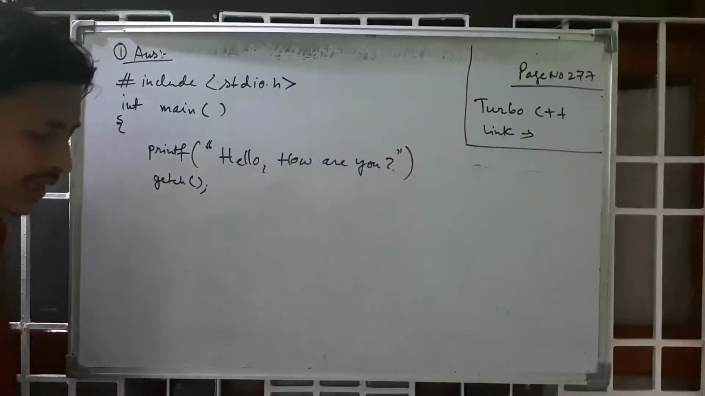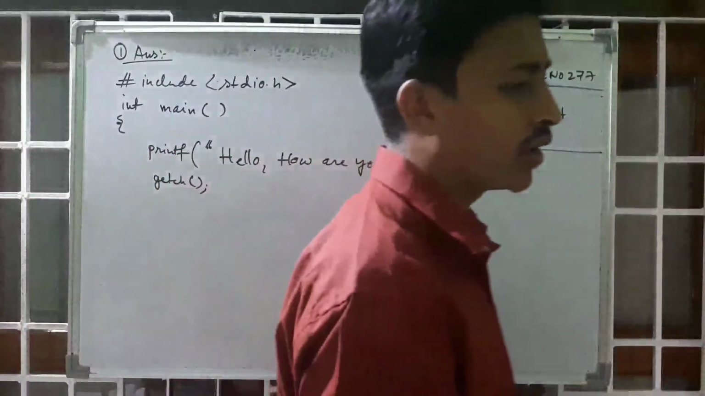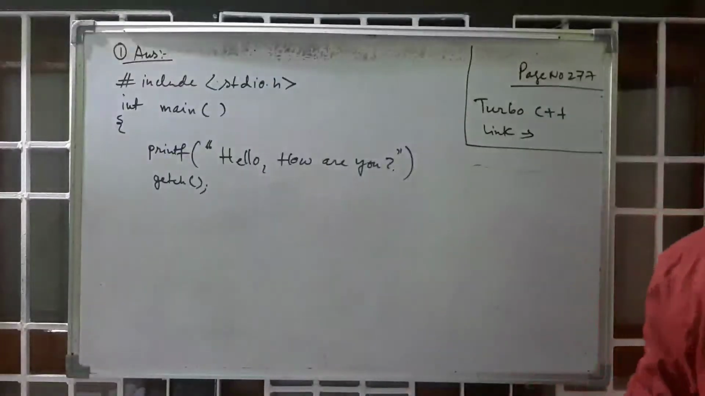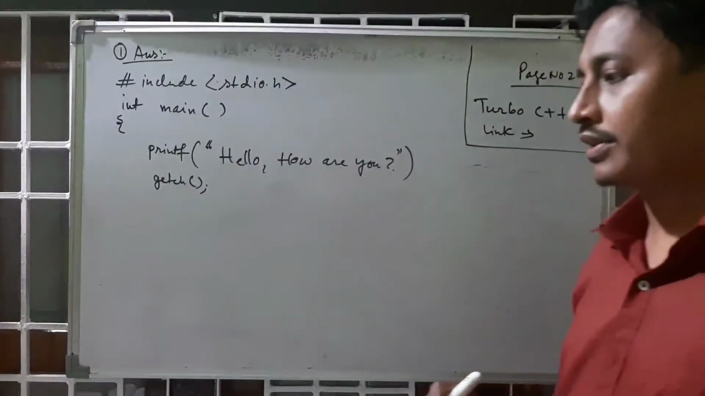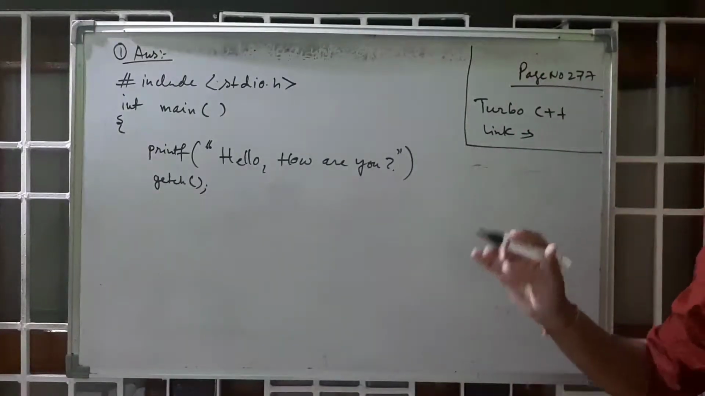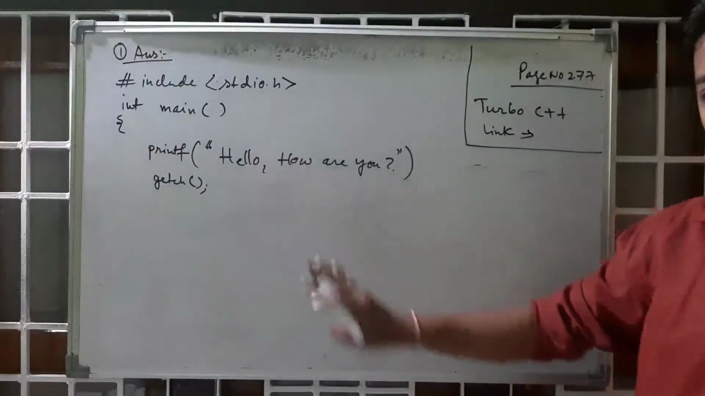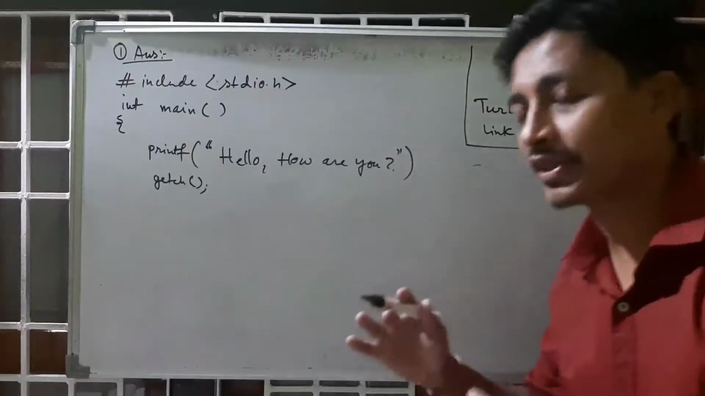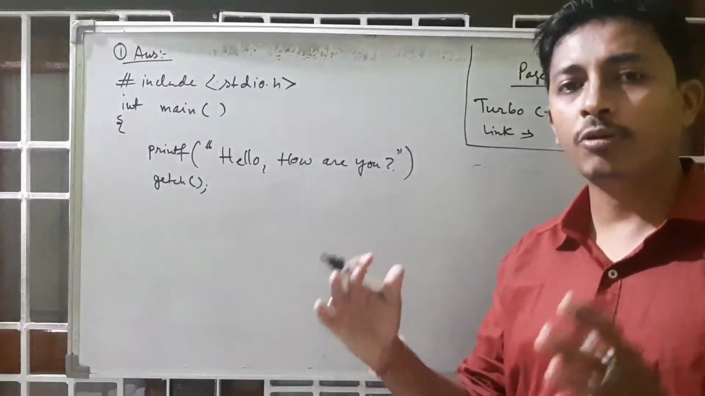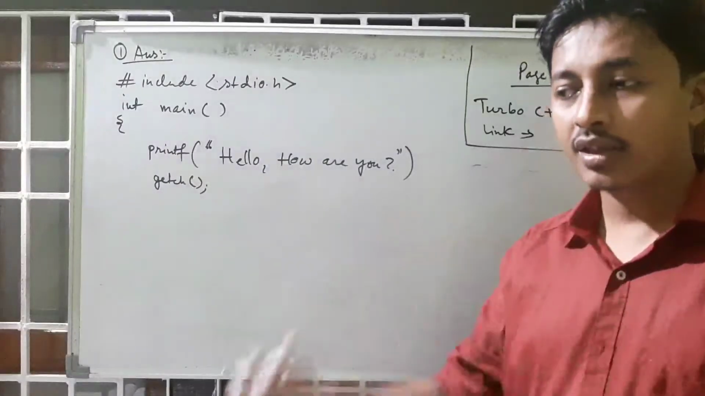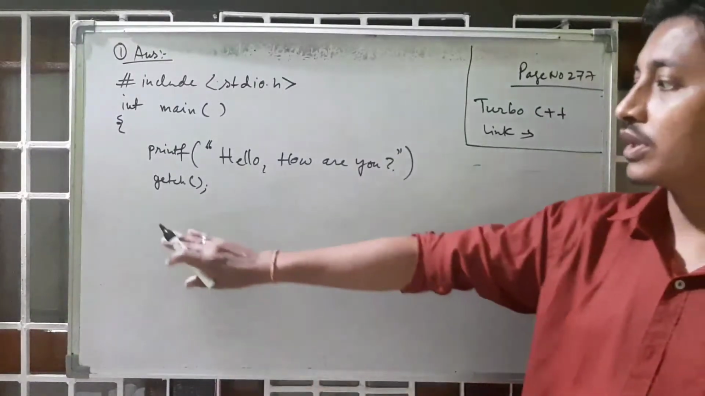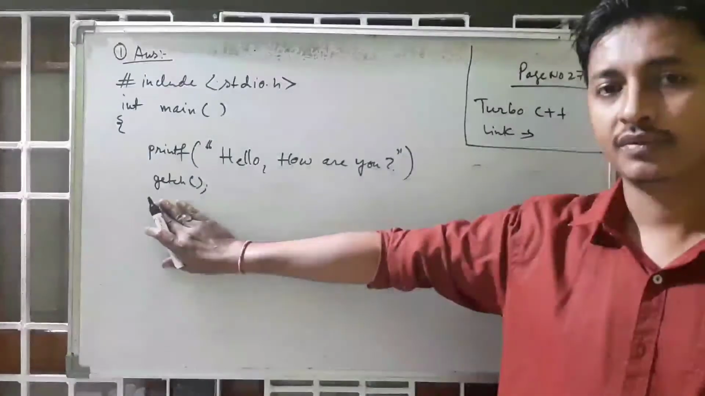What does getch mean? It is also a function which stops the screen, it gets a character actually. If you do not give the getch, the output will definitely come, but it will not stop the screen. For stopping the screen, so that you can view the output, we use getch.